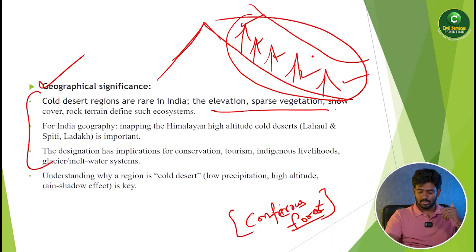So what are the things you can find here? Herbals, medicinal plants. At the same time, the fauna, particularly the snow leopard, ibex, the buffaloes, different kinds of things you can see in the Lahaul and Spiti subdivision.